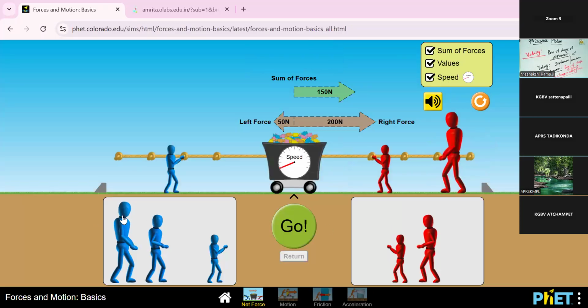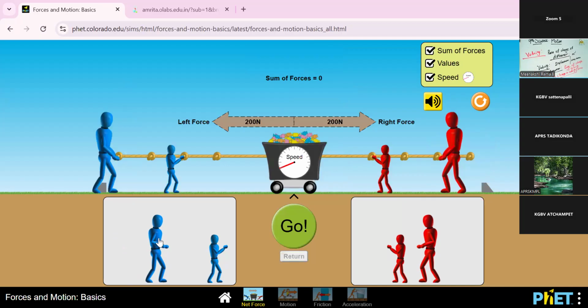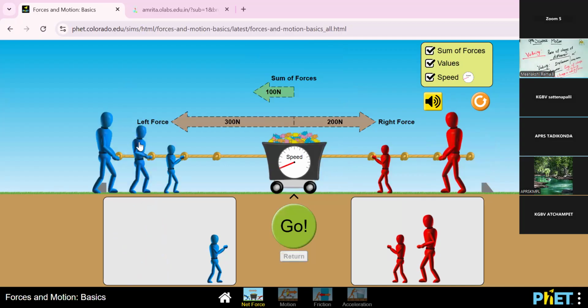Okay. Now choosing three higher class students, different sizes. Two students are in higher class and only one student in lower class. Just compare here. Now the right side red color force is only 200 Newton, and the left side force is 300 Newton. So the difference of the forces is 100.